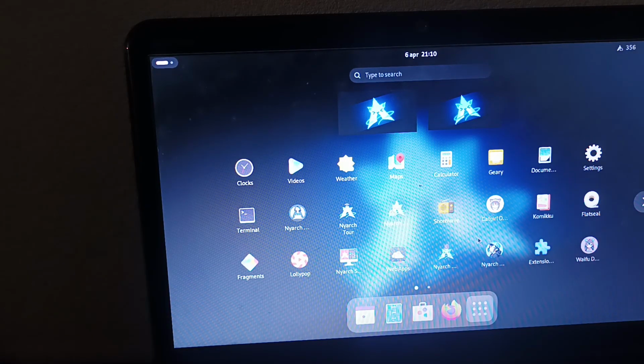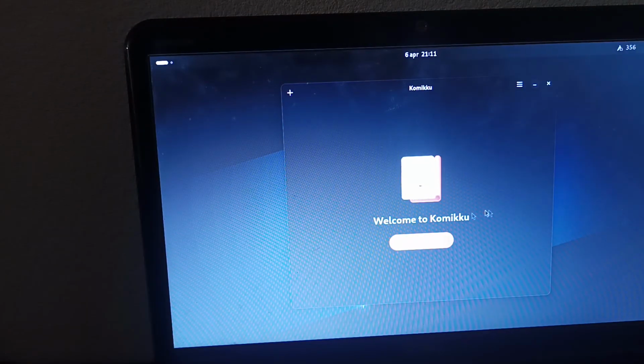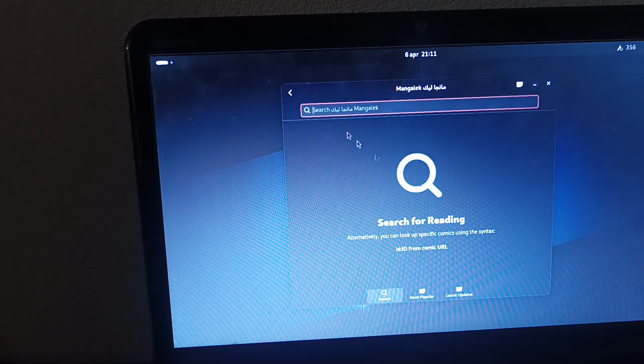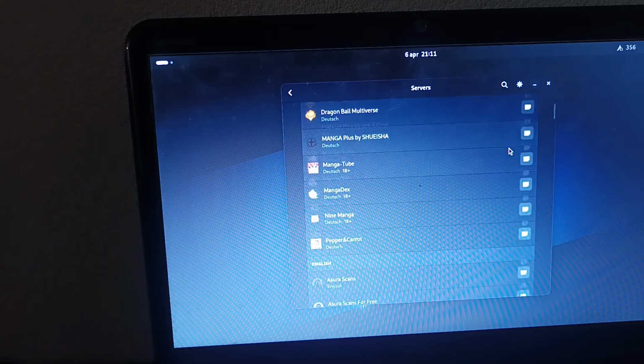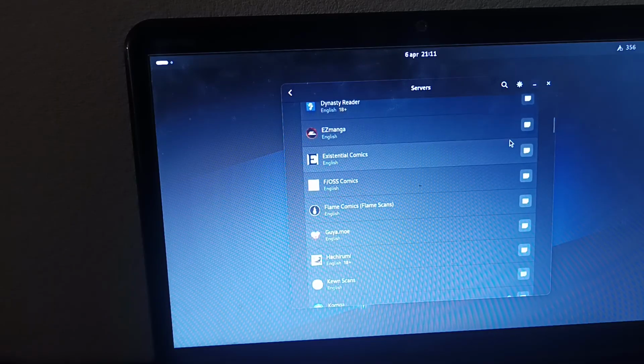We got Komikku for manga and comics. It's not only for manga, also for regular comics. It takes a while to do. I'm just gonna do a little example, which is the Dragon Ball Z comic. I'm gonna go to a random English one and just select.